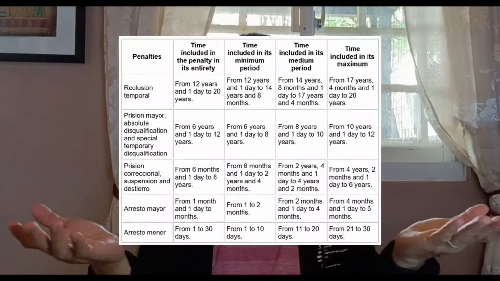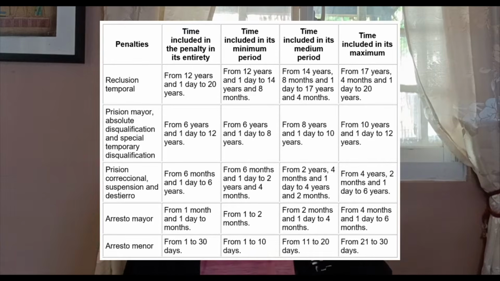Now, you might be wondering, what are these maximum and minimum periods? And is there a medium period? Under the Revised Penal Code, except for death and reclusion perpetua, which are imposed in their entirety, the other penalties prescribed are divisible into three periods. We have maximum period, medium period, and minimum period. These divisible penalties and their maximum, medium, and minimum periods are, ta-da! Okay. There you can see it right on your screen.